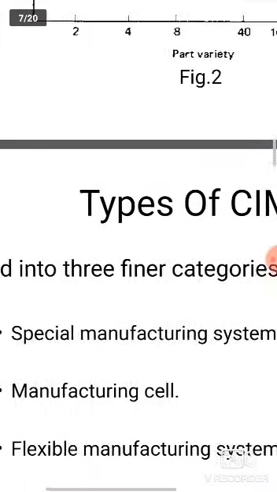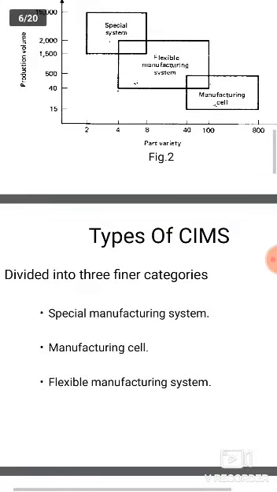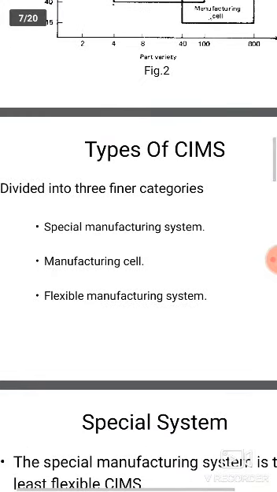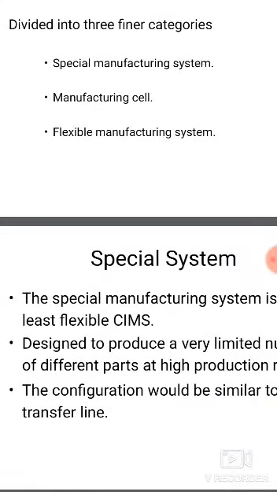Next, the types of CIMs are divided into three: special manufacturing system, manufacturing cell, and flexible manufacturing system. First we see the special system.